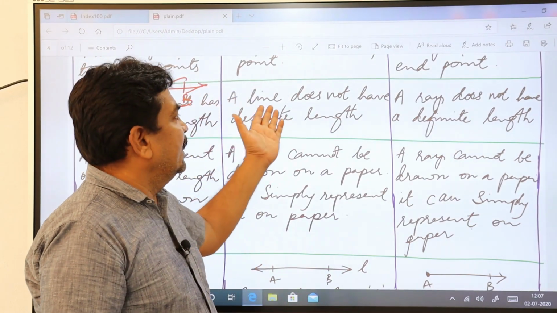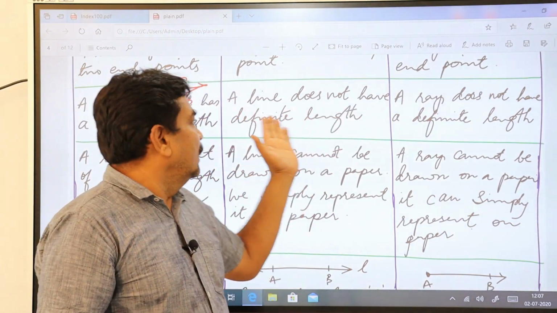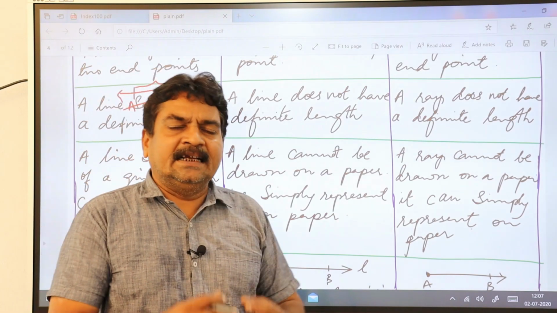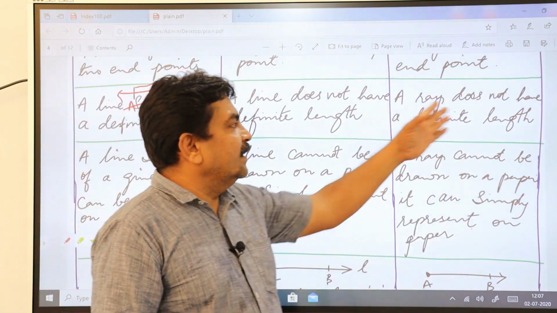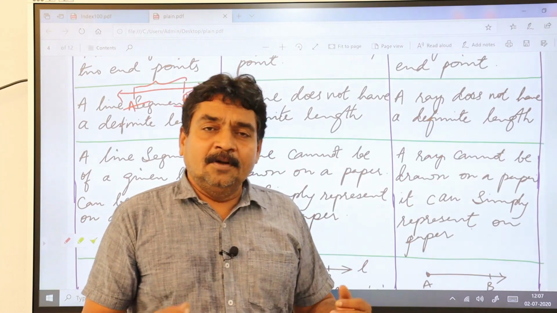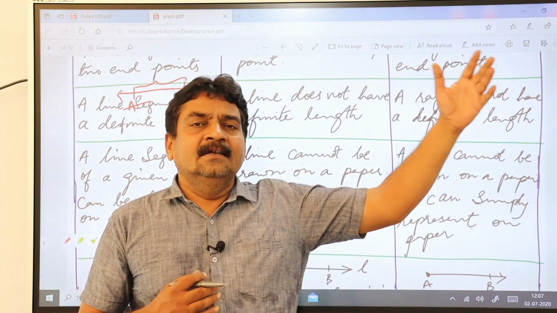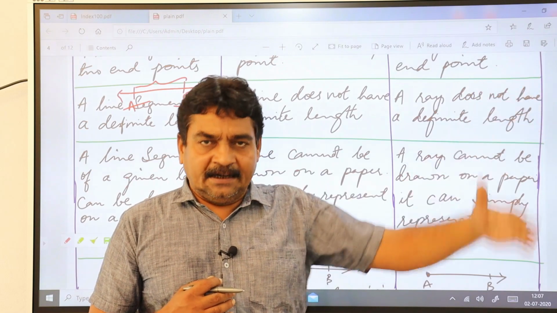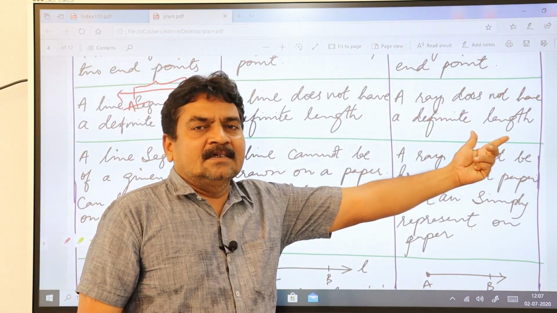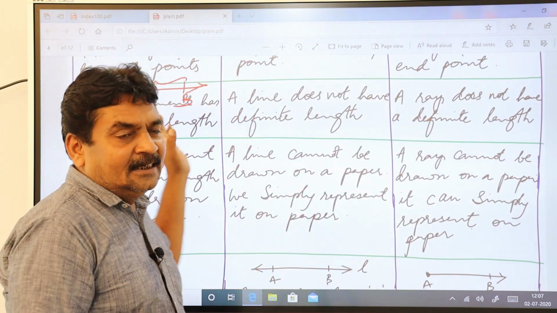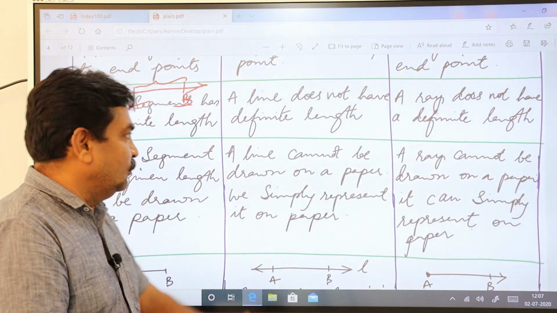But a line does not have a definite length because it extends endlessly on both sides, and a ray does not have a definite length because it extends endlessly in one direction. So it doesn't have a definite length, whereas a line segment has a definite length because it has two end points.